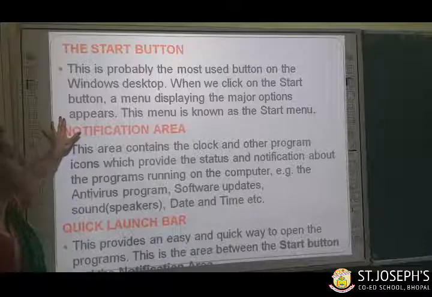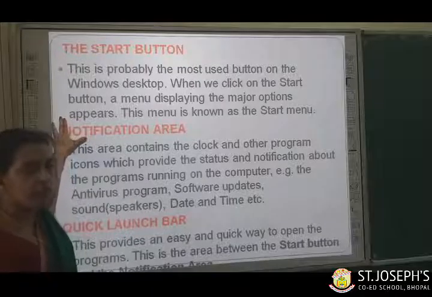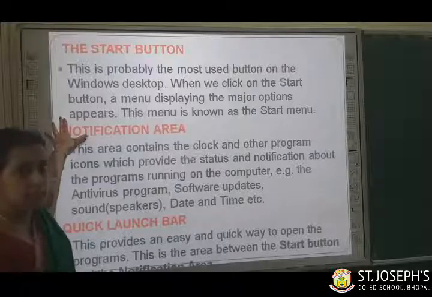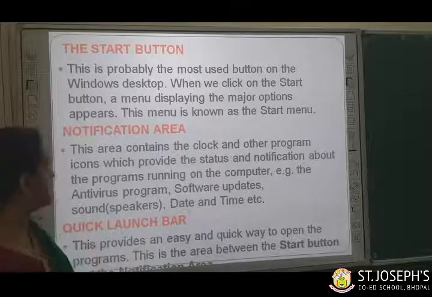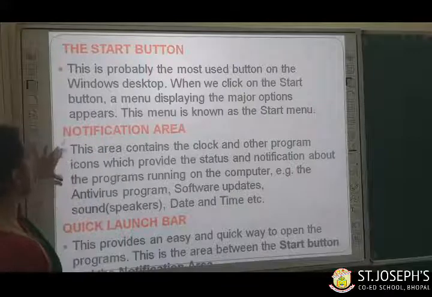When we click on the start button, a menu is displayed, known as the start menu, where you can start any program. Looking in that menu list, you will get the program name and click on it. So the start button is a very important button on the taskbar.